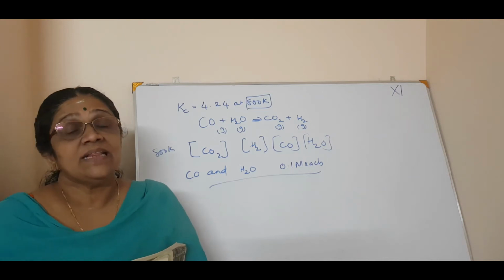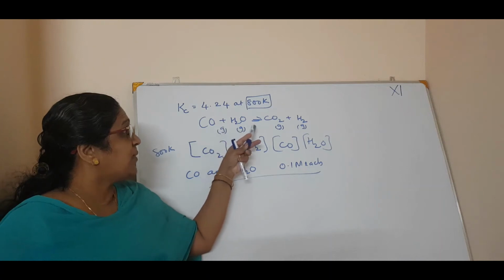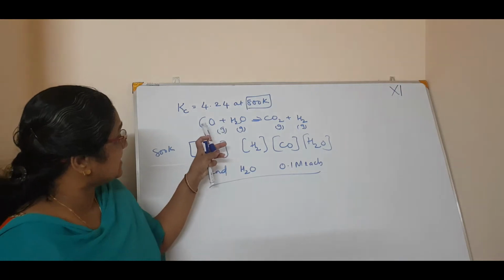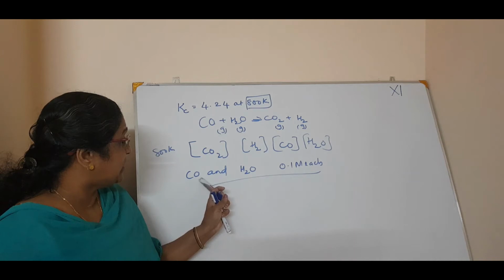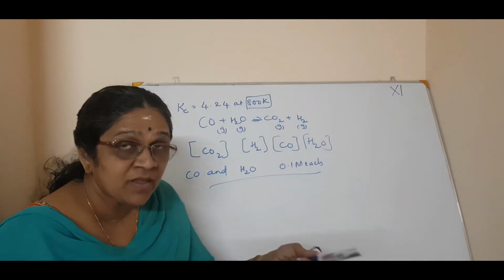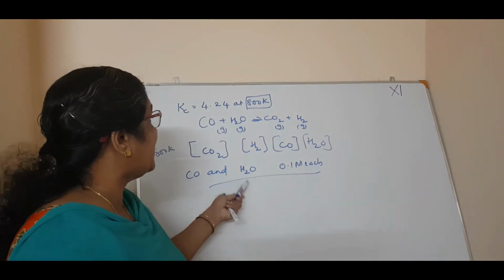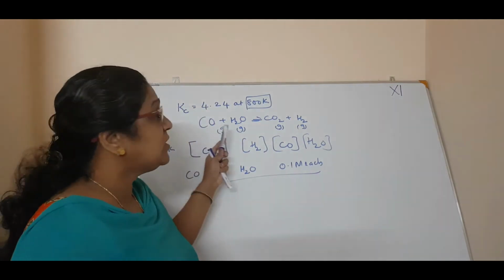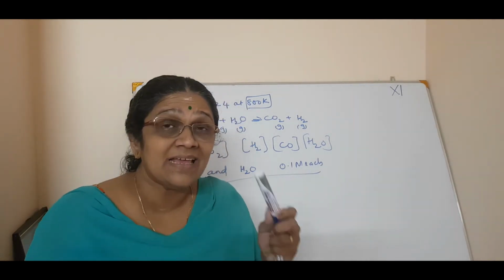What have they given? They have given Kc for the homogeneous equilibrium reaction, CO plus H2O giving CO2 plus H2. Now what are the reactants? Reactants are carbon monoxide and water. What clue did they give? They have told us that the initial concentration, that means before getting into equilibrium, the initial concentration of CO and H2O is 0.1 molar each. That means CO is 0.1 molar and H2O is also 0.1 molar at the initial stage.